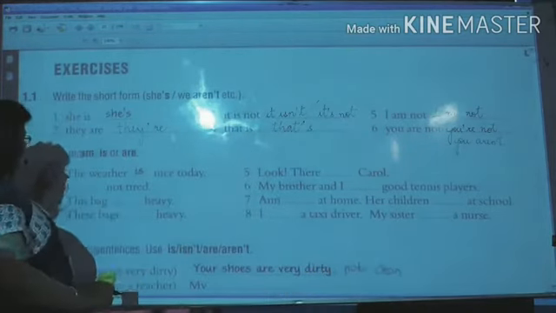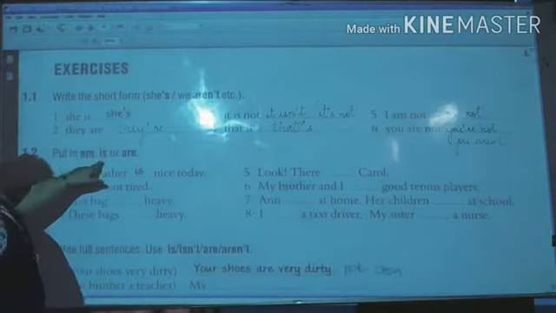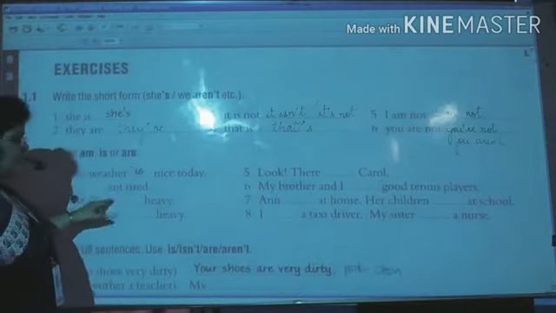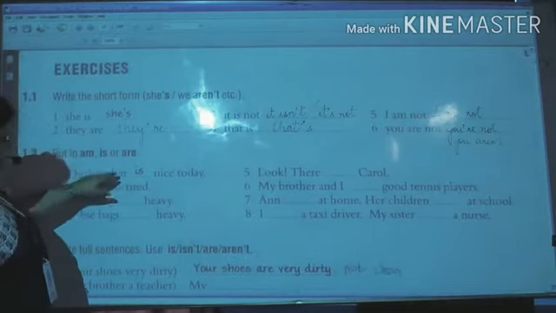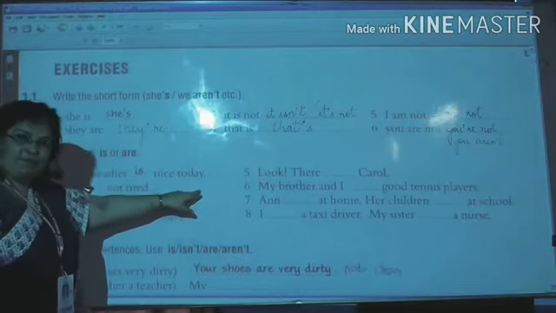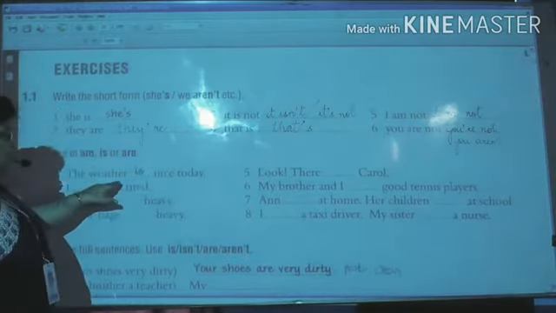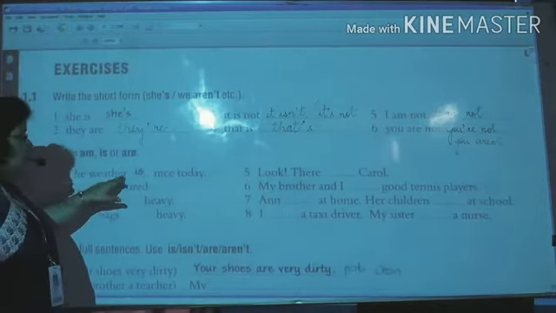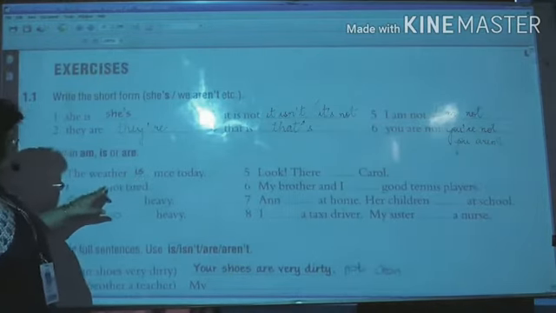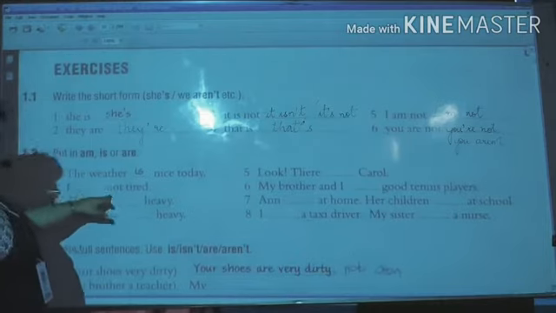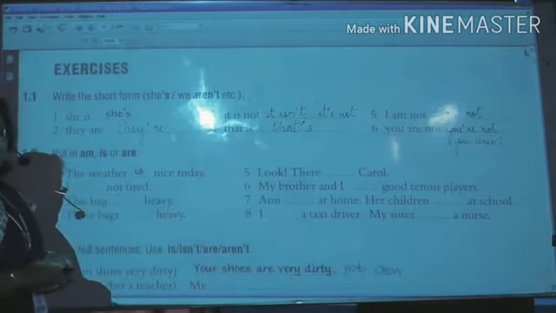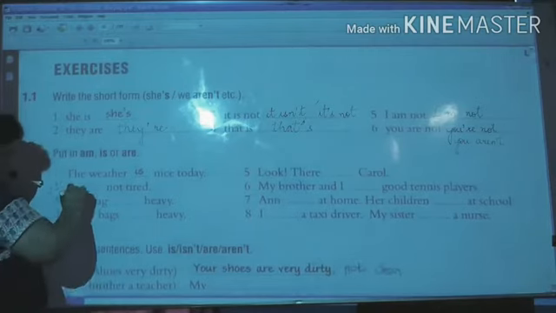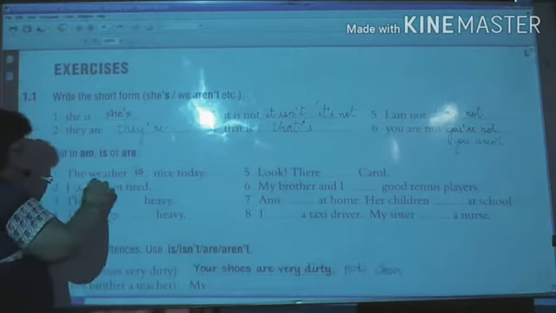Now we have to use am, is or are in this exercise. First one they have done. The weather is nice today. Okay? Because weather is considered as singular, so we have put is. Now, I dash not tired. So, what do we use with I in present tense? Am. I am.